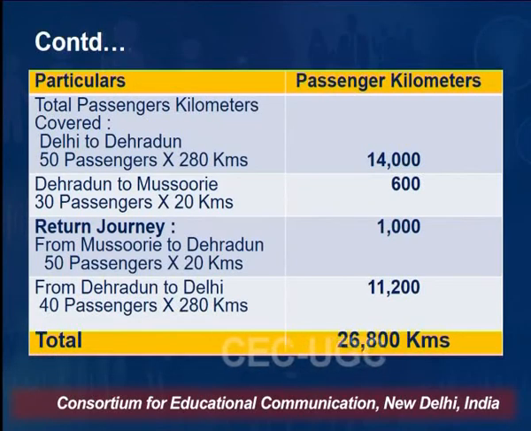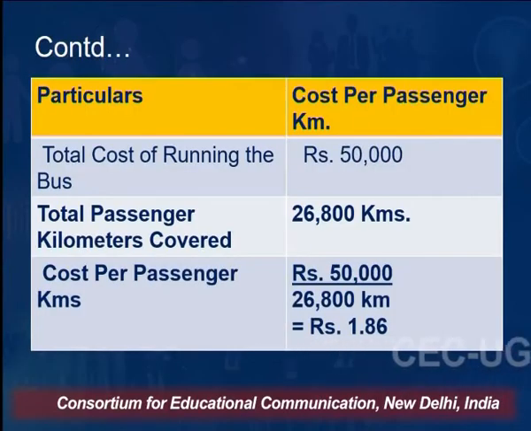Now I'll tell you why we are calculating passenger kilometers: when I do the calculation of cost per passenger per kilometer, right? Now the total cost of running is 50,000. Total passenger kilometers covered is 26,800. So what is the cost per passenger kilometer? 50,000 divided by 26,800, and the cost comes to 1 rupee and 86 paisa. So if this transport company is willing to determine the price to be charged from every passenger for every kilometer of travel, the minimum cost is 1 rupee and 86 paisa. So this is the minimum charge you are supposed to take from the passenger, otherwise you will incur a loss.